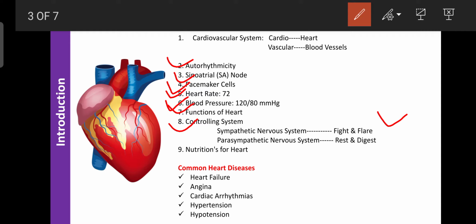And regarding the parasympathetic nervous system, it is also involved in controlling the functions of the CVS, and the parasympathetic nervous system is known as the rest and digest system. It is helpful for relaxation of the body, and for digestion of the various materials in the body. And on failure of the sympathetic nervous system, the person cannot survive more than 24 hours, because the sympathetic nervous system is mainly responsible for increasing the blood pressure.